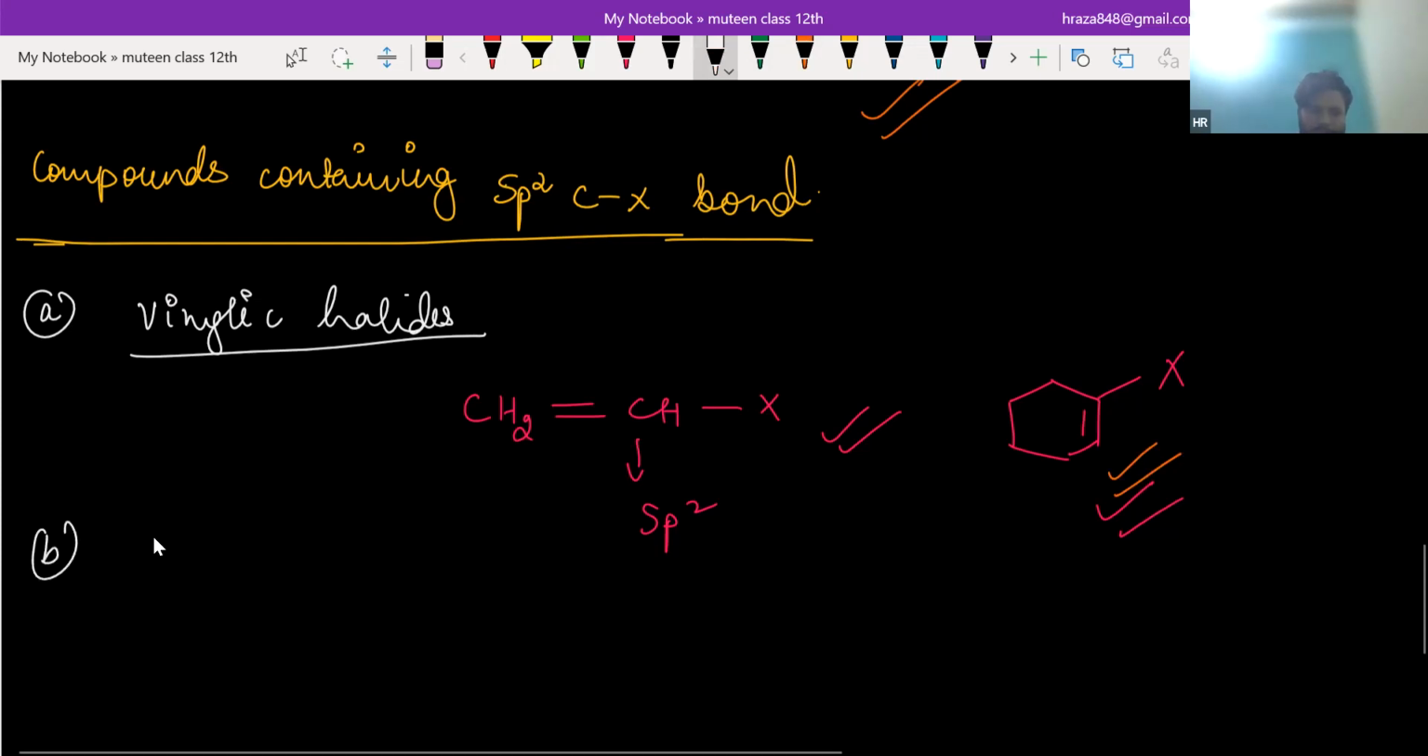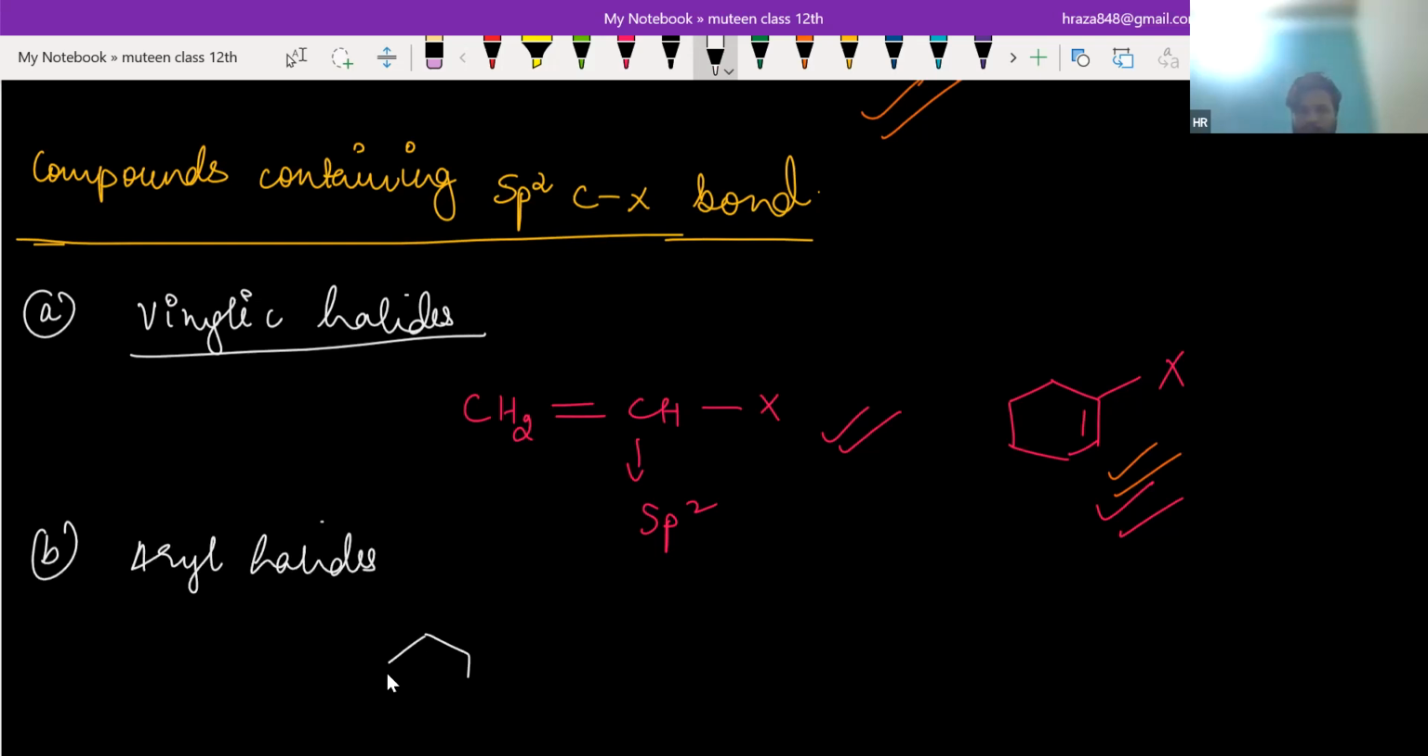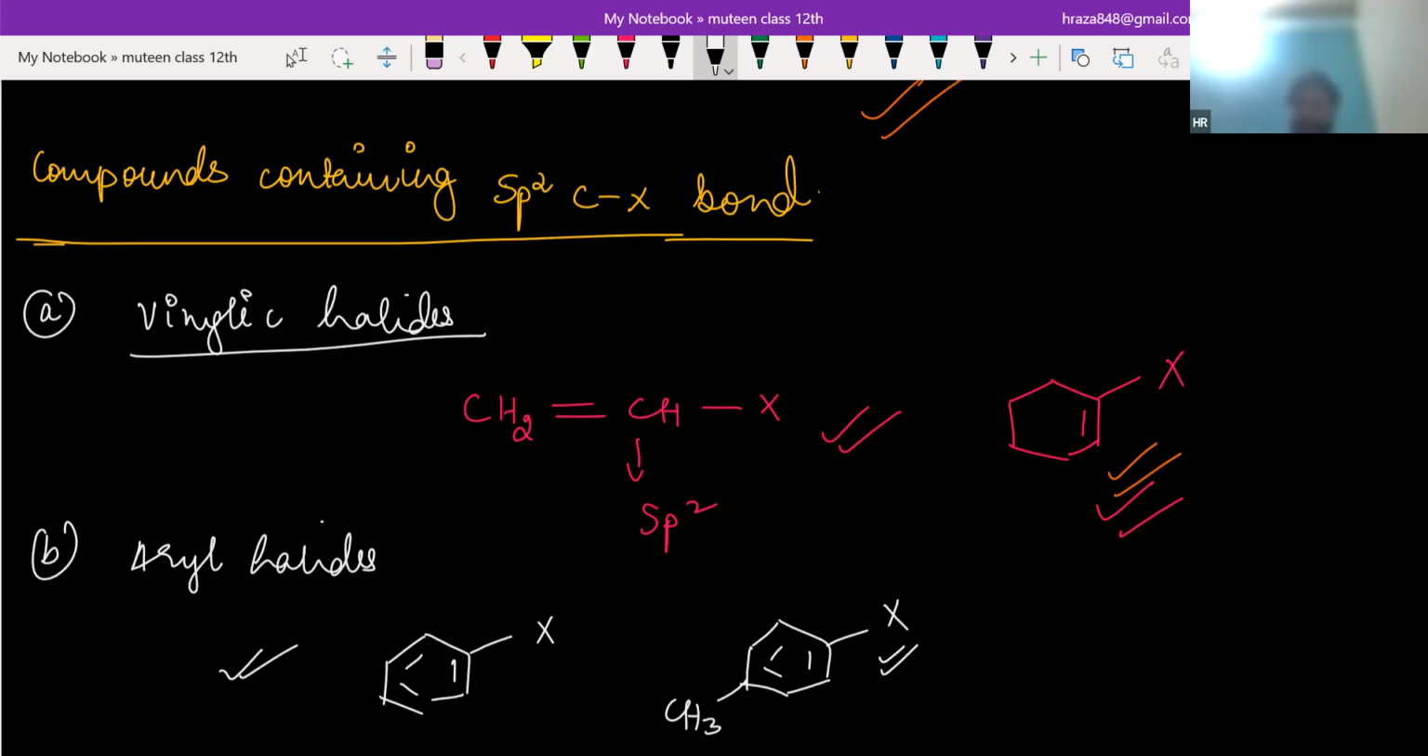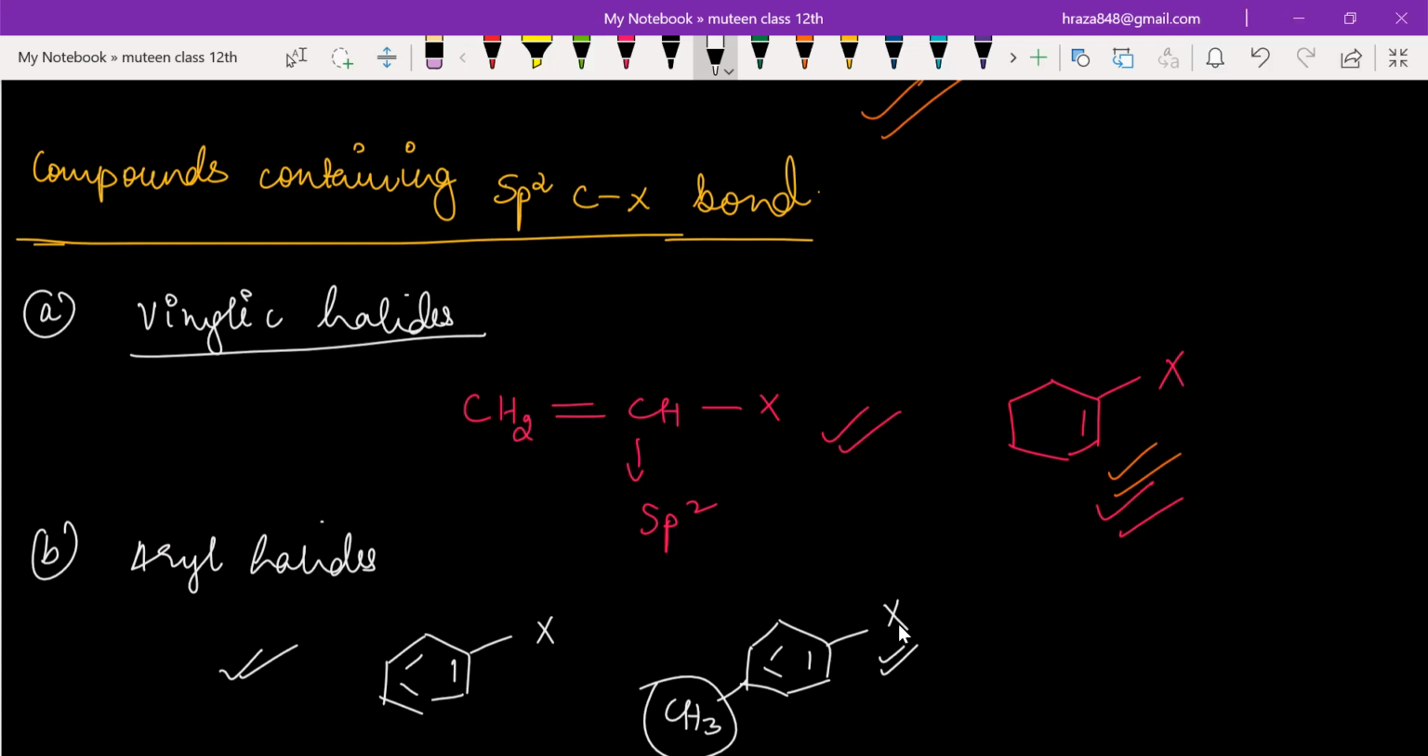And the second classification, especially for benzene or arenes, is called aryl halides. Aryl halide means basically in benzene, you know that every carbon makes a double bond. So X directly attached to it, that is called aryl halides. Can you tell me whether this is an aryl halide or not? Yes, because we need to see this part, not that part. X is directly attached to the doubly bonded carbon of benzene, that is called aryl halide.